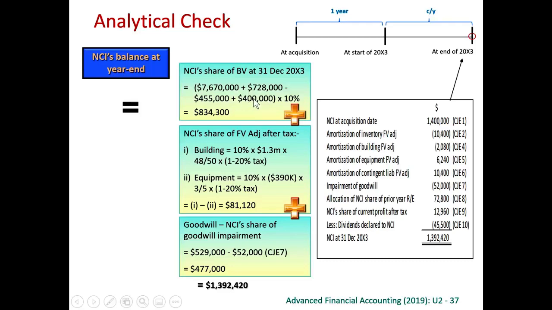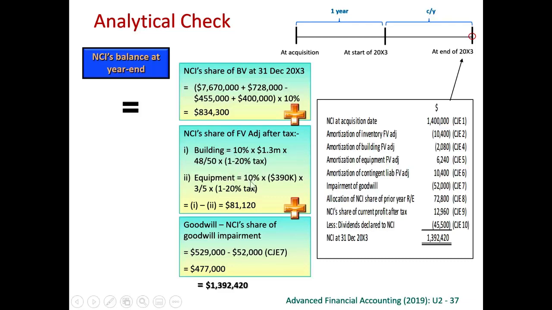If the question provides us the latest financial statements, we can find the latest book value of the net asset, assets minus liabilities. But here the question did not tell, so we calculate the figure from the book value of the net assets two years ago, plus last year's profit, plus current year's profit, minus the dividend that we have paid in the current year. 10% goes to NCI.